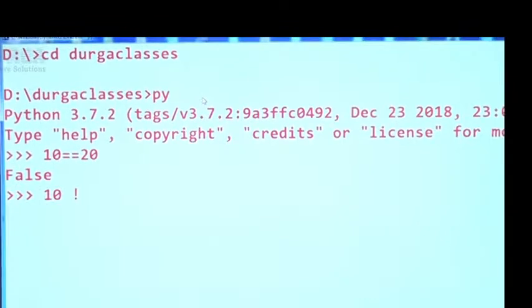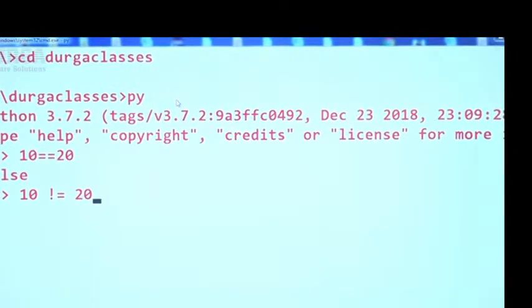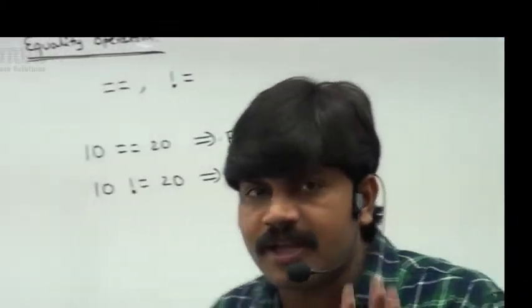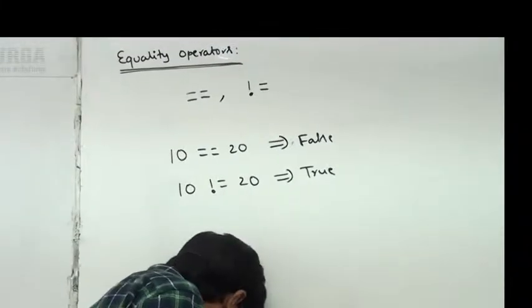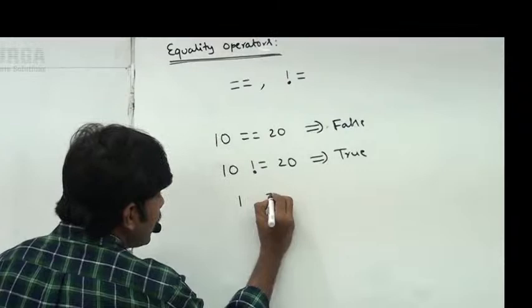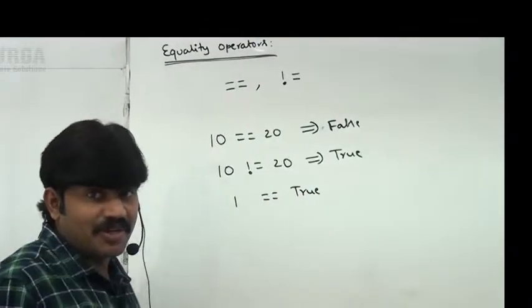10 not equal to 20 or not. Obviously, the answer we are going to get is true. So to check whether the given two values are same or not, for that purpose we can use equality operators. But here, just observe: if I take 1 double equal to true, are we getting 1 double equal to true?